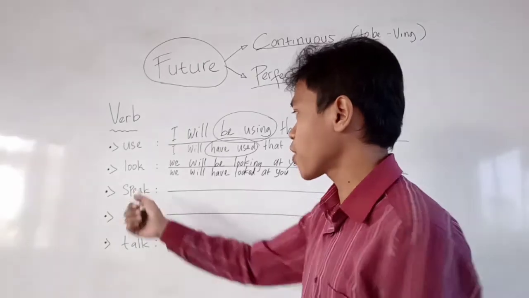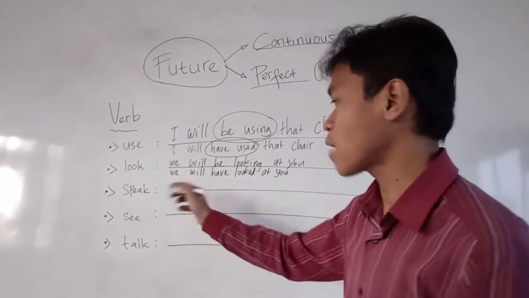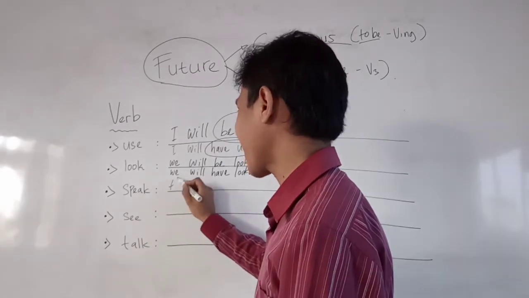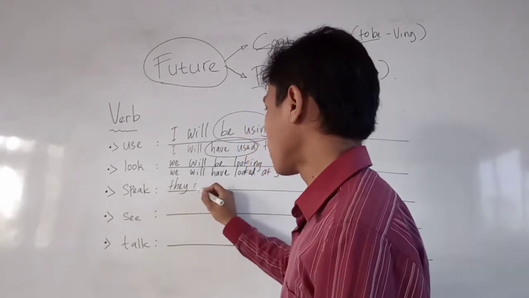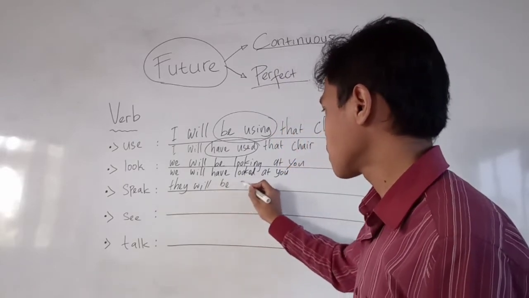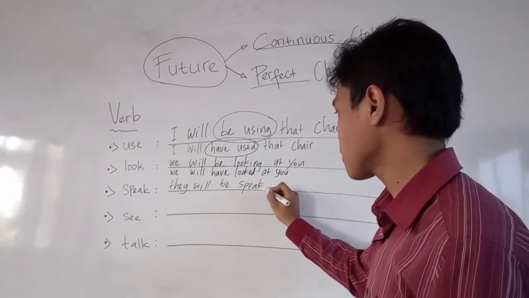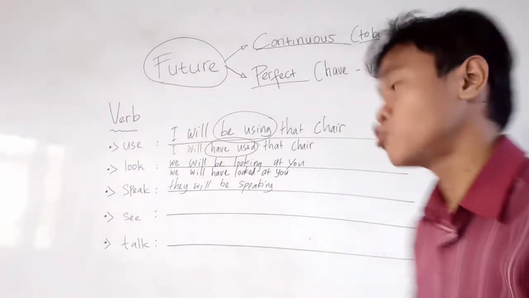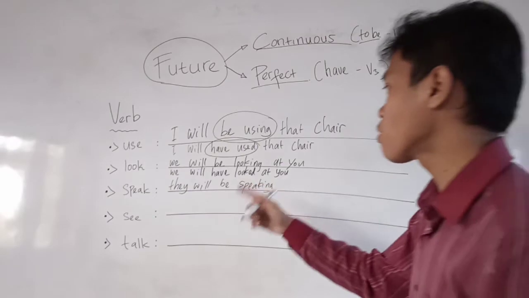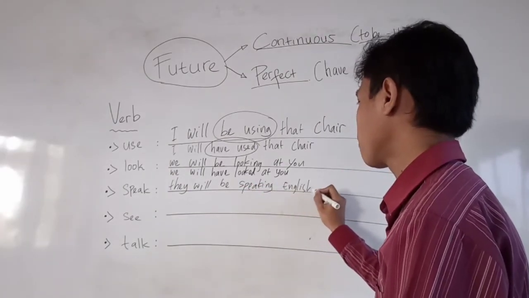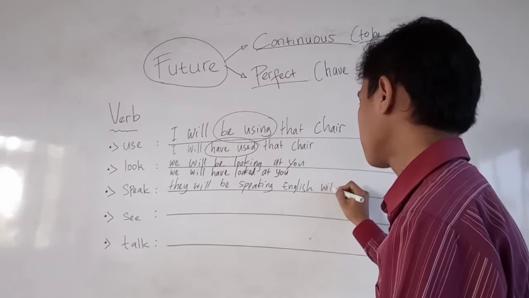So let's have a look at the third verb, speak. I'm going to change the subject, for example, to they. They will be speaking, as our future continuous, right? They will be speaking English with him.